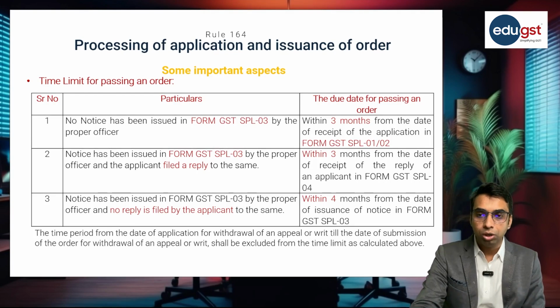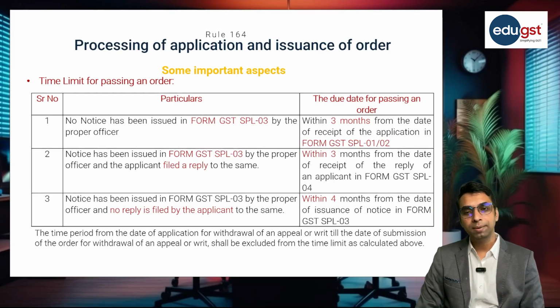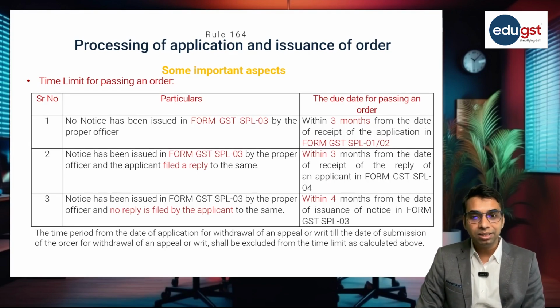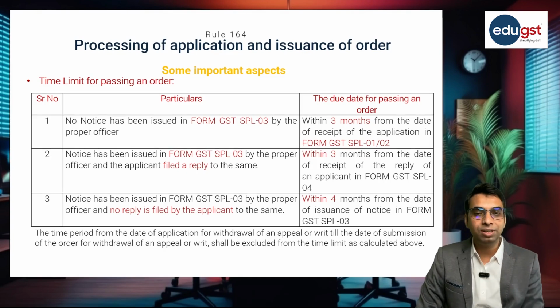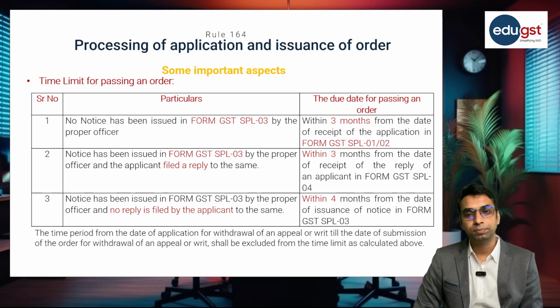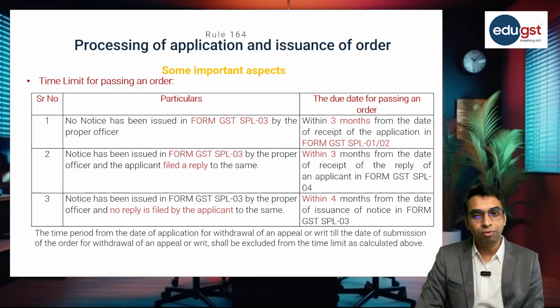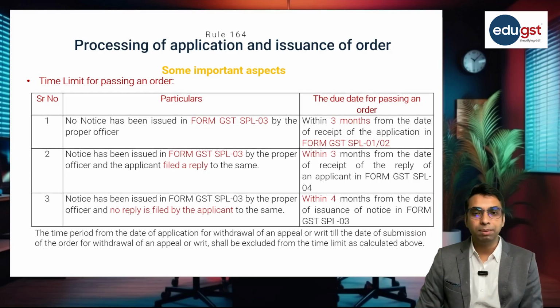Now, if a show cause notice is issued by the proper officer and the reply is also filed by the applicant, in that case, the proper officer is required to pass the order within 3 months from the date of receipt of the reply.